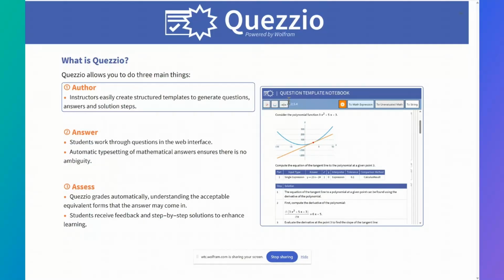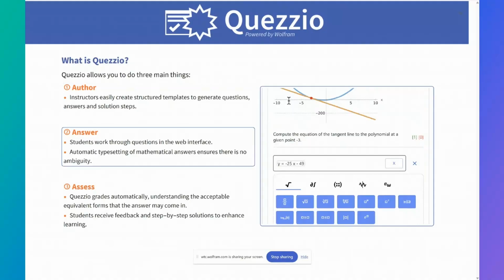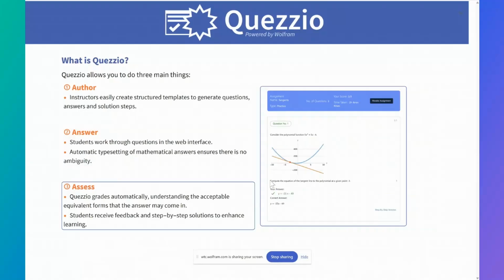These are author, answer, and assess. So firstly, it allows all instructors to create their own questions, to create structured templates, to generate questions, answers, and solution steps to go with them as well. Answer. So Quezzio allows students to fill in answers through our web interface in a way that performs automatic typesetting of mathematical answers. So we have templates inside of here for fractions, powers, square roots, and so on to make it really easy to enter mathematical answers, as well as united quantities and so on.